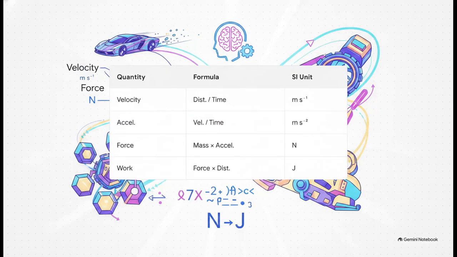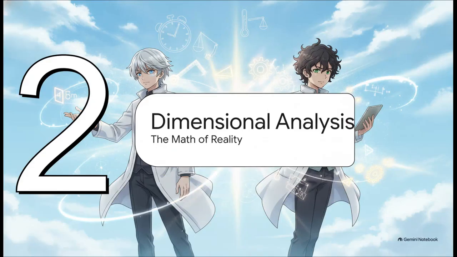And the really cool part is, we can take those 7 basic pillars and mash them together mathematically to get what we call derived quantities. Just look at velocity, for example. That's simply a length measurement divided by a time measurement, which gives us meters per second. Or take force, which is mass multiplied by acceleration, giving us newtons. These derived units beautifully simplify how scientists communicate, so we aren't constantly writing out these massive, clunky strings of base units. Moving right along, Section 2, decoding dimensional analysis, the math of reality.